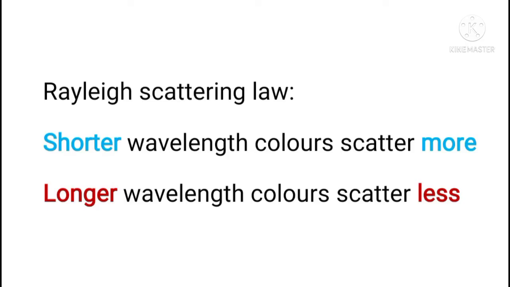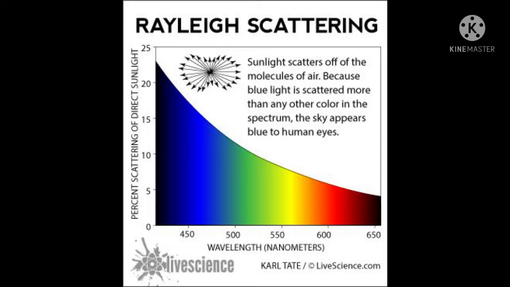According to this law, the shorter wavelength color, that is the blue color, is scattered much more than the longer wavelength color, that is the red color. Do you know why the sky looks blue? That is due to Rayleigh scattering. When sunlight passes through the atmosphere, the blue color, which has a shorter wavelength, is scattered to a greater extent than the red color, which has a longer wavelength, which causes the sky to appear blue.